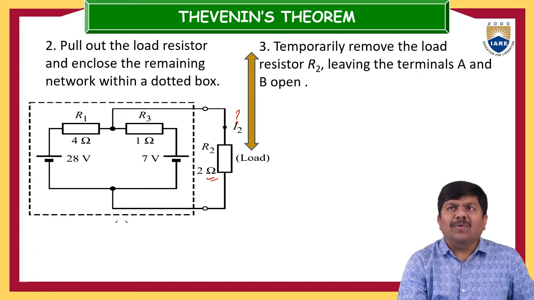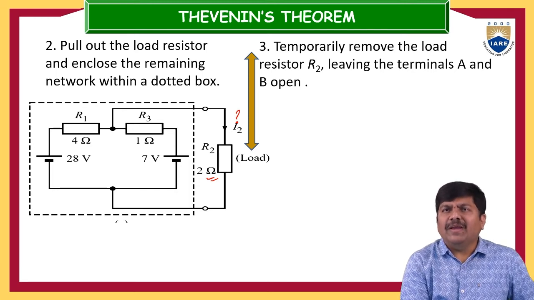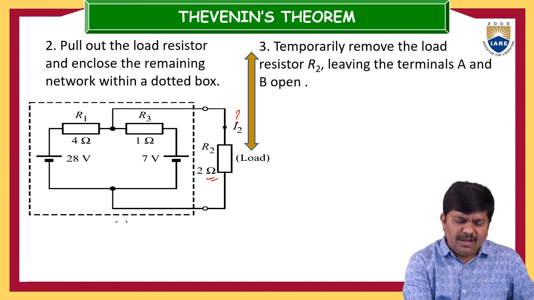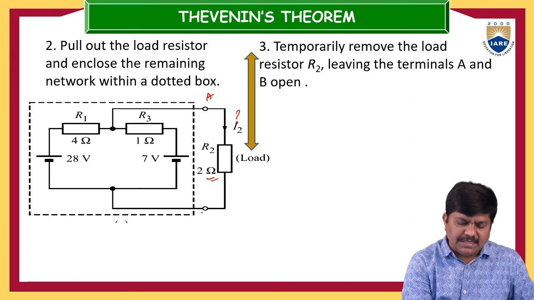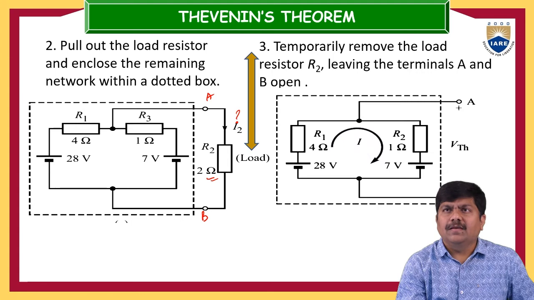After that, temporarily remove the load resistance, leaving the terminals A and B open, because if anything is connected here we may get confused, and as per the principles nothing should be connected between the terminals A and B. This is terminal A and B, and you just keep A and B open. At the end only, you have to bring back the load in the same fashion to points A and B. So this is the procedure here.